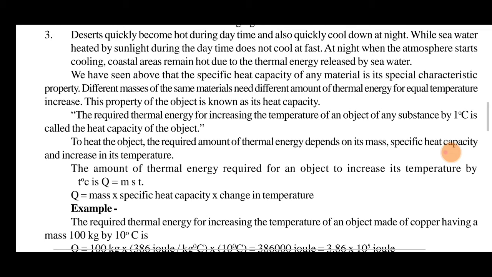The amount of thermal energy required for an object to increase its temperature is given by Q = mcΔT: Q equals mass times specific heat capacity times change in temperature.